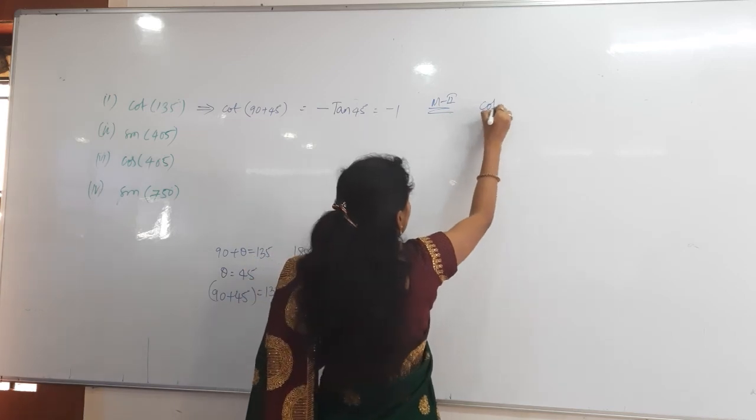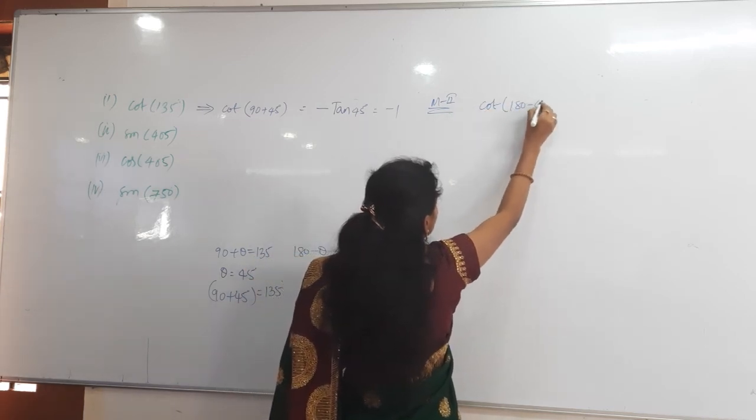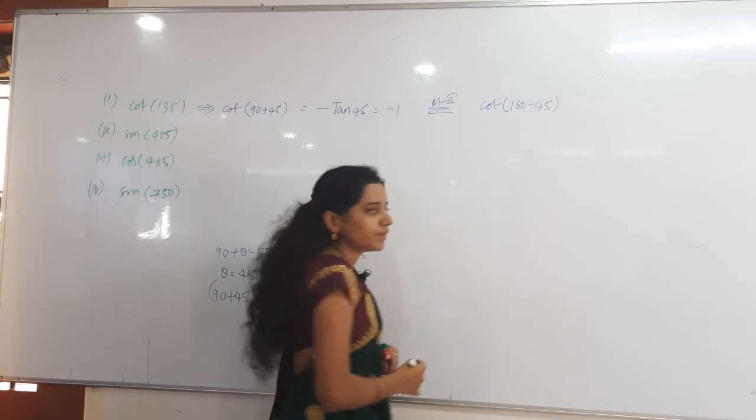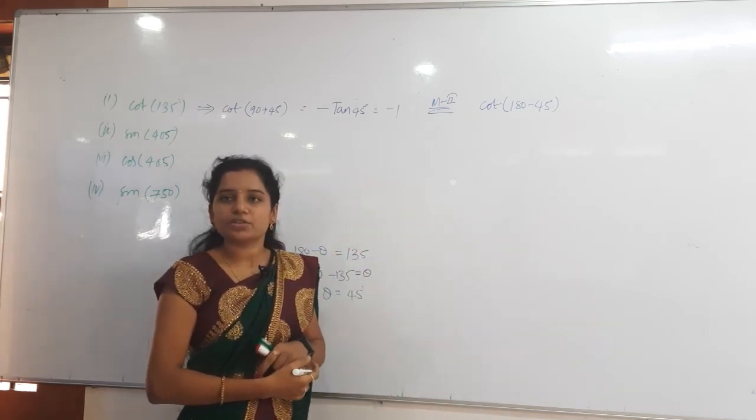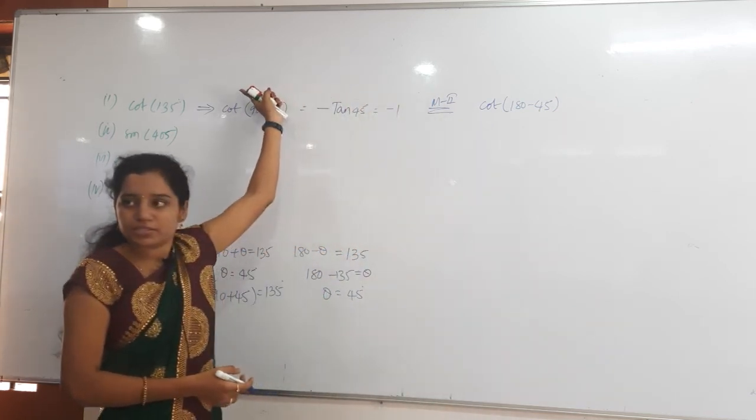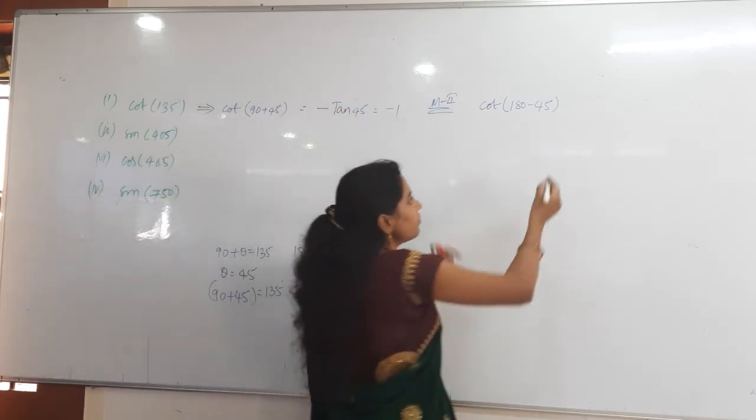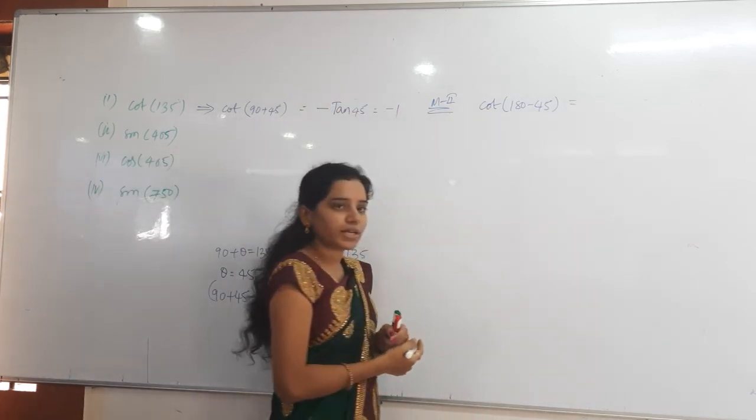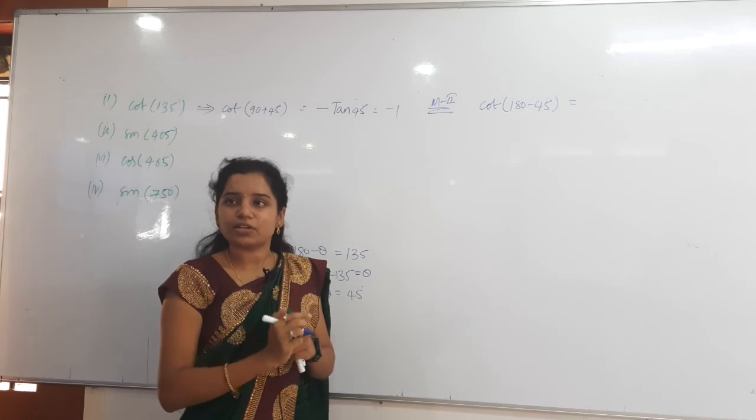That is cot 180 minus what you have to write? 45. Cot 180 minus 45. That is how much? 135 we got as it is. Okay. Now cot 180 minus theta. 180 minus theta is nothing but again which quadrant? That is second quadrant only.